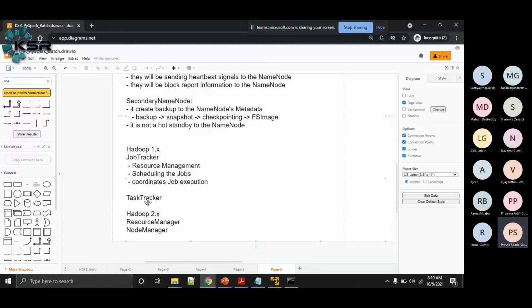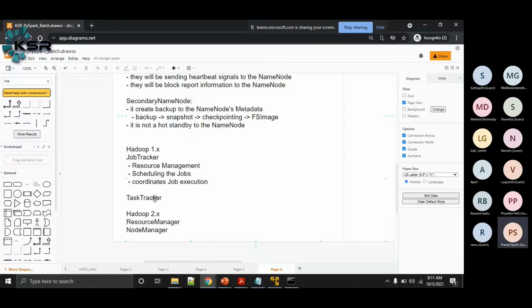The task trackers will be sending their heartbeat signals to the job tracker, and they will also be sending the task progress information to the job tracker once they are assigned tasks. Now at any given point of time, the job tracker will know how many task trackers are available on the cluster through the heartbeat signals, point number 1. And for some of the task trackers, some work is assigned. So these task trackers will be giving that information to the job tracker.